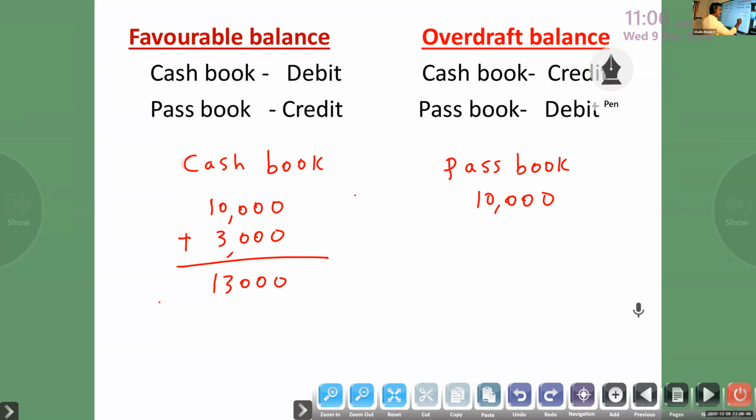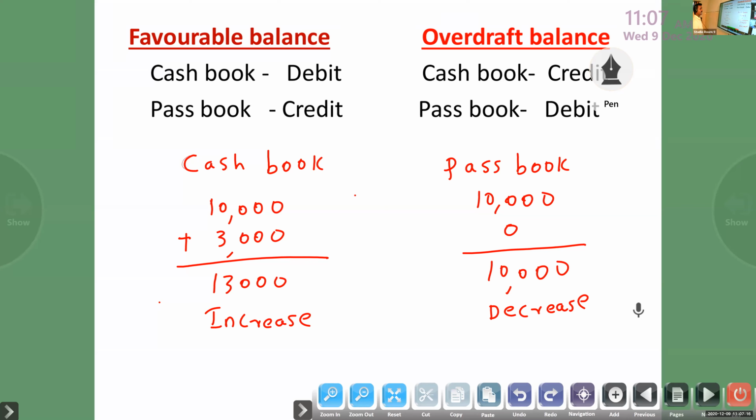So in this case, you look at the comparison: cash book increase, passbook decrease. I deposited the check, then in our cash book I will write plus 3,000. But in the passbook, they didn't write any entry, so passbook decrease. Comparison: in this case, cash book increase, passbook decrease. If they recorded, then no need to prepare the bank reconciliation statement.